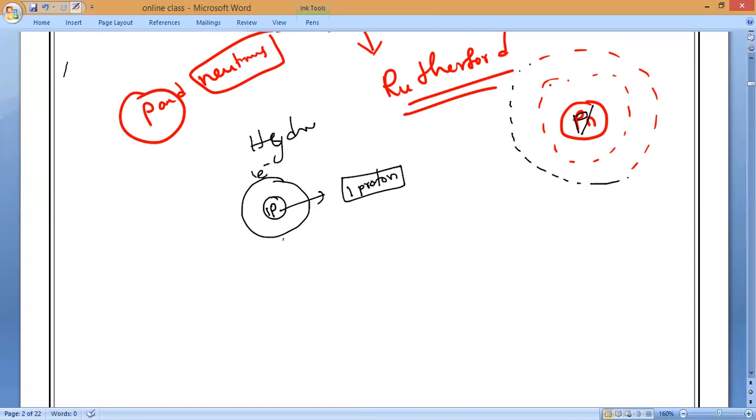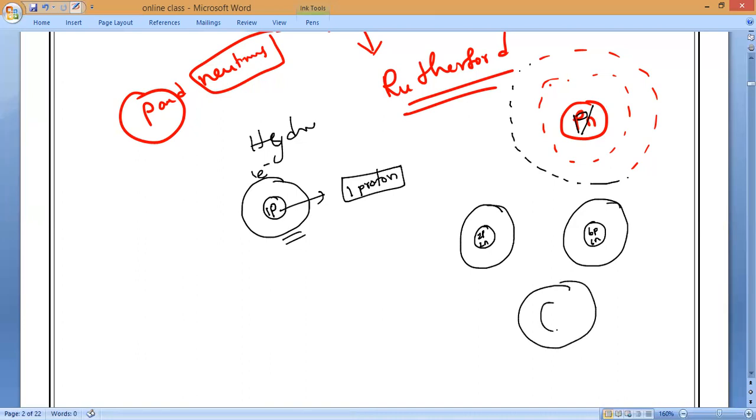So remember, if you take hydrogen, it has only one proton and one electron revolving around the nucleus. But for everything other than basic hydrogen, any kind of atom, helium has 2 protons and 2 neutrons, carbon has 6 protons and 6 neutrons, oxygen has 8 protons and 8 neutrons. Every atom contains some unknown uncharged particles also. That is what we call neutrons.